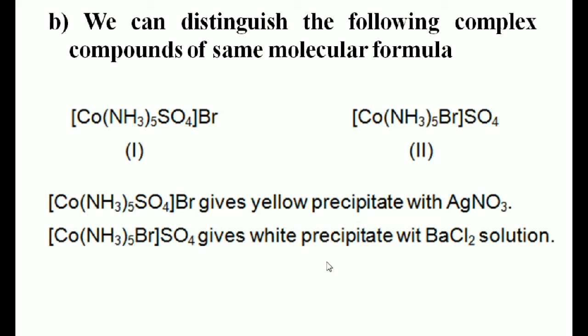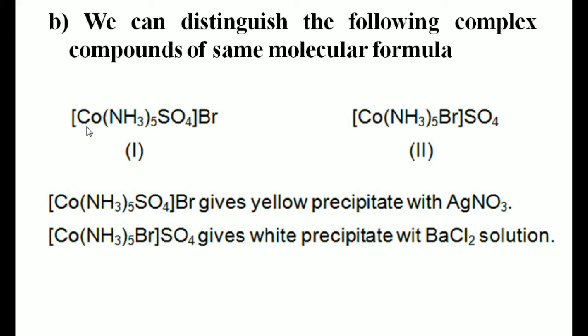[Co(NH3)5Br]SO4 with barium chloride solution, it readily gives a white precipitate. The formation of white precipitate in this reaction is because of the formation of barium sulfate, BaSO4. So students, here complex 1 and complex 2 both have the same molecular formula.